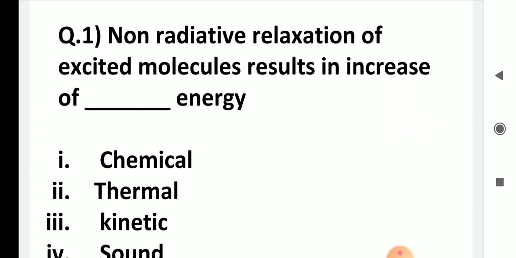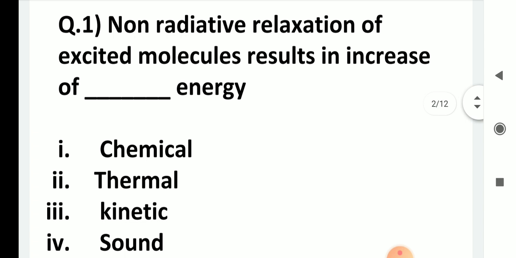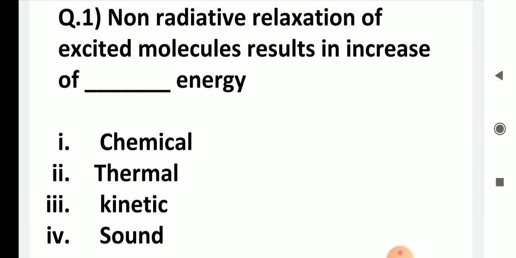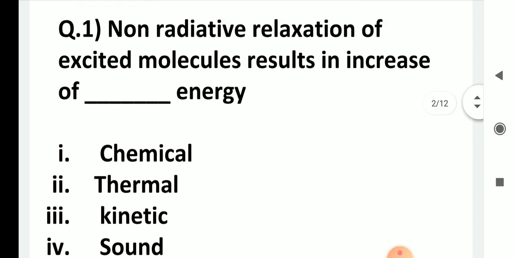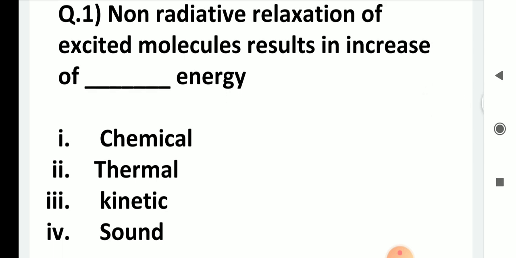Non-radiative relaxation of excited molecule results in increase of dash energy. Now, when radiation is absorbed by molecules, if they are coming back to the ground state in a non-radiative fashion, then energy is released in one form. Which is that form? Chemical, thermal, kinetic, or sound. Well, the correct answer is thermal. Whatever non-radiative relaxation takes place will result in increase of thermal energy or heat in the solution.